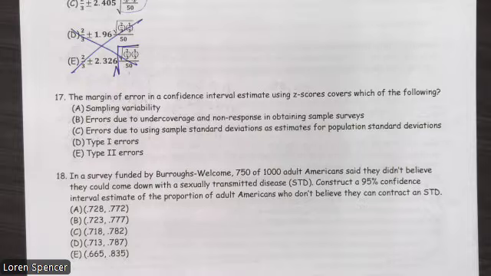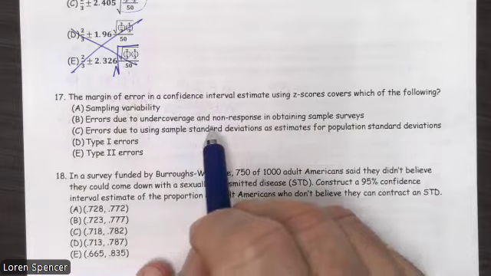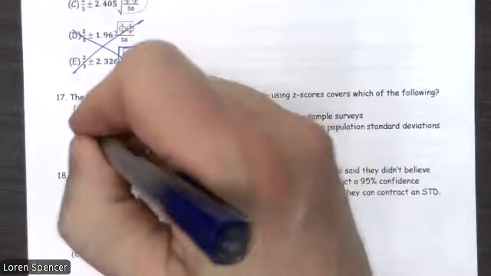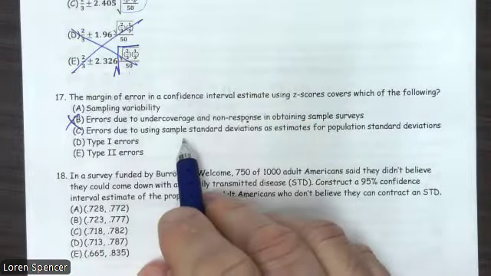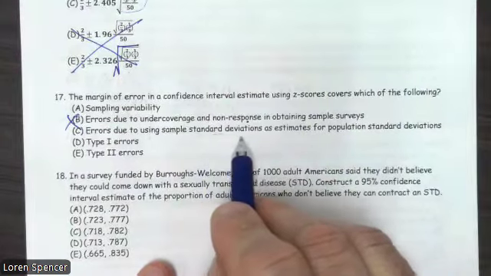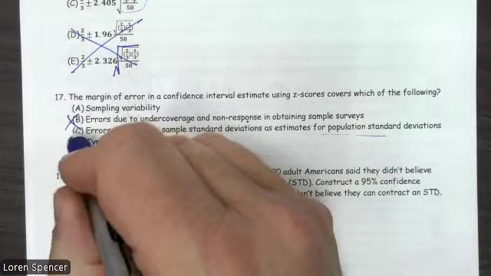Margin of error. Nothing covers bias. All right. Error is due to undercoverage and non-response? That's the type of bias. Not. Error is due to sample standard deviations as estimates? That's not why.